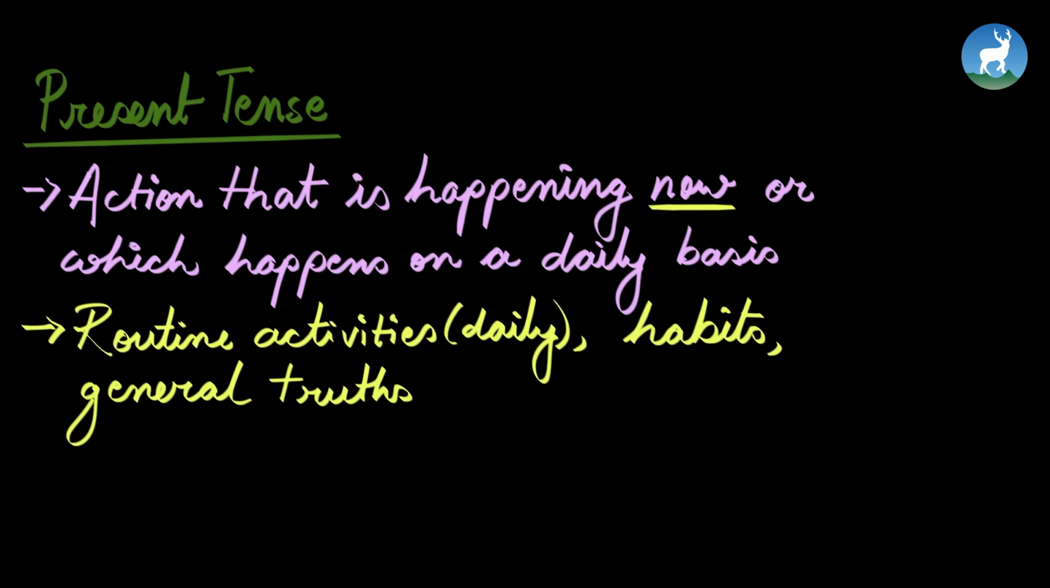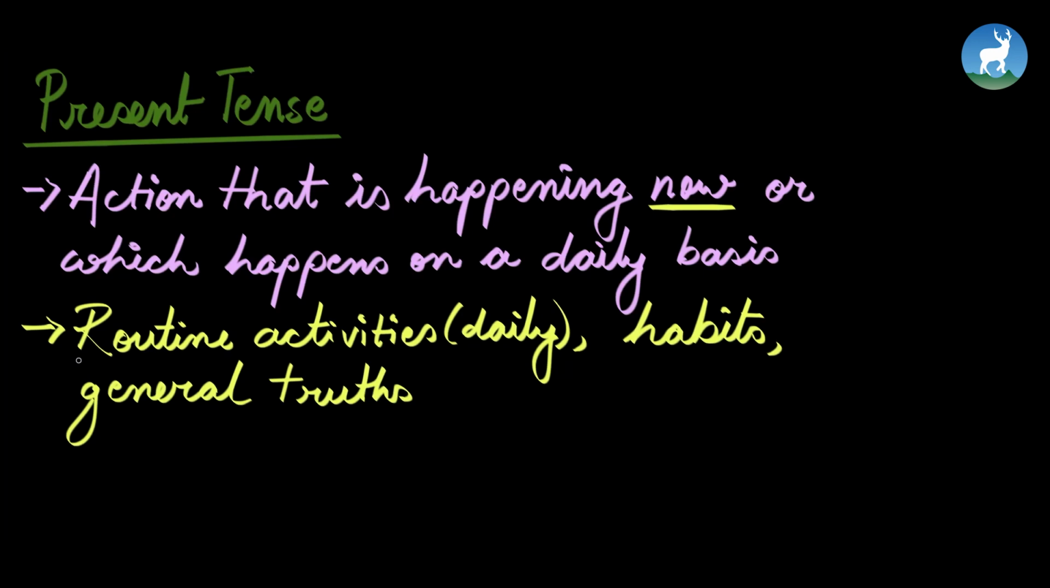So, what is a present tense? A present tense is an action that is happening now or which happens on a daily basis. For example, me teaching this class is happening right now. So, you can call this present tense.